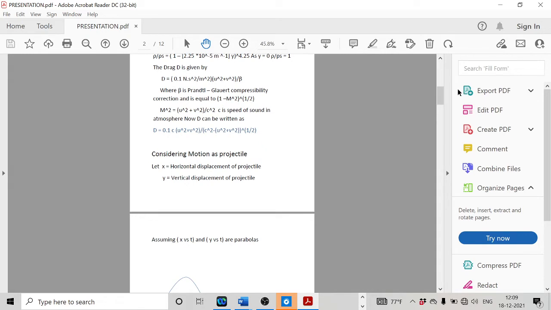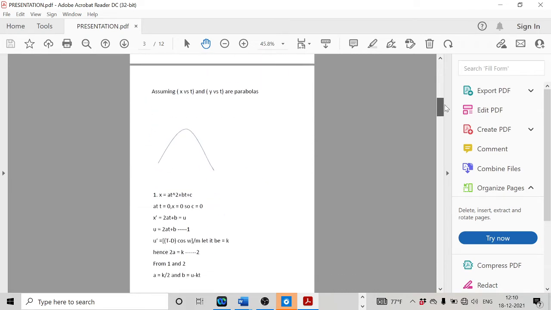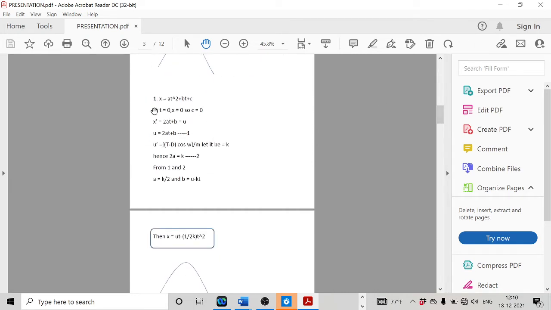second. Considering the motion as a projectile, x was taken as the horizontal displacement of the projectile and y was taken as the vertical displacement of the projectile. So assuming that x and y with respect to time follow a parabolic path, x was taken as at square plus bt plus c, where a, b and c are the unknowns to be determined.